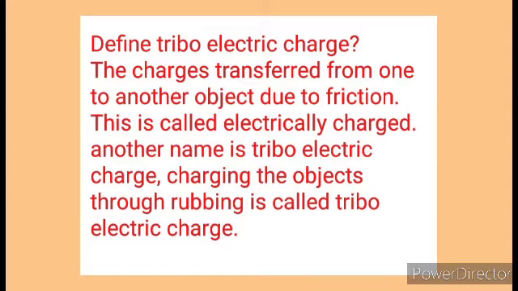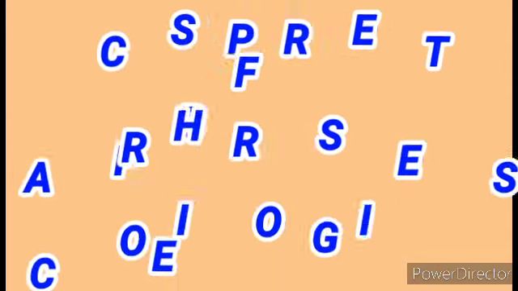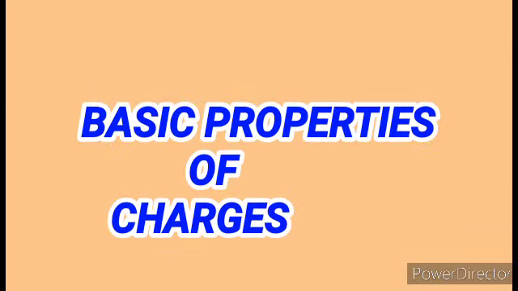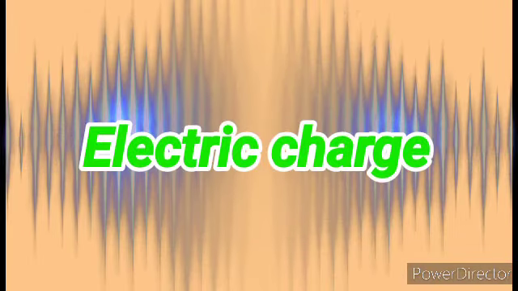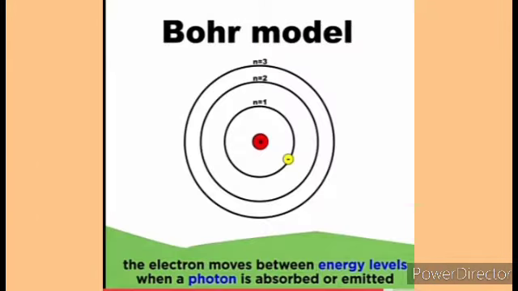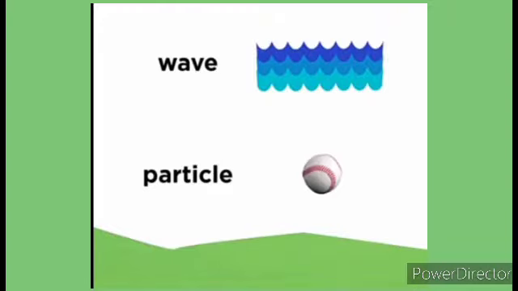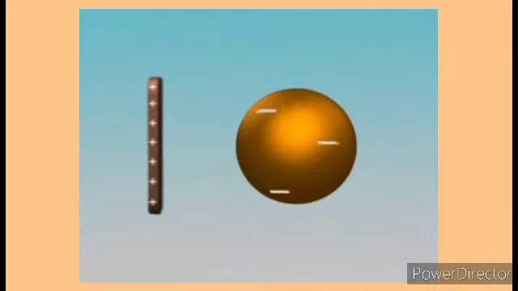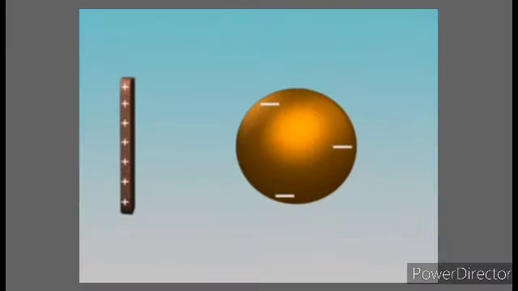Next we go to the topic basic properties of charges. Electric charge: most objects in the universe are made up of atoms, which are made up of protons, neutrons and electrons. These particles have mass.